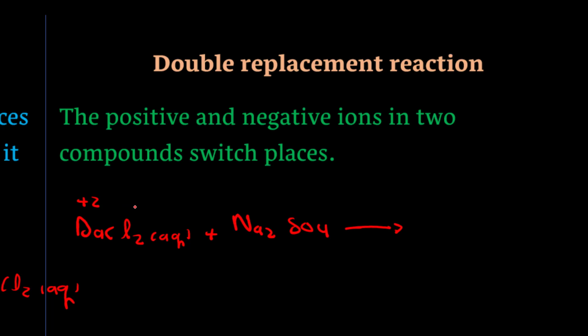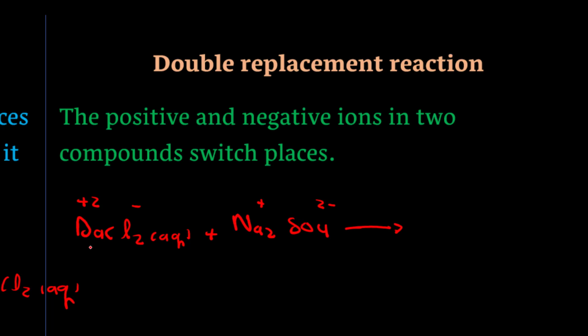In this other compound, sodium is the positive ion and sulfate is the negative one. While these two compounds react with each other, they switch the places of their negative and positive ions.